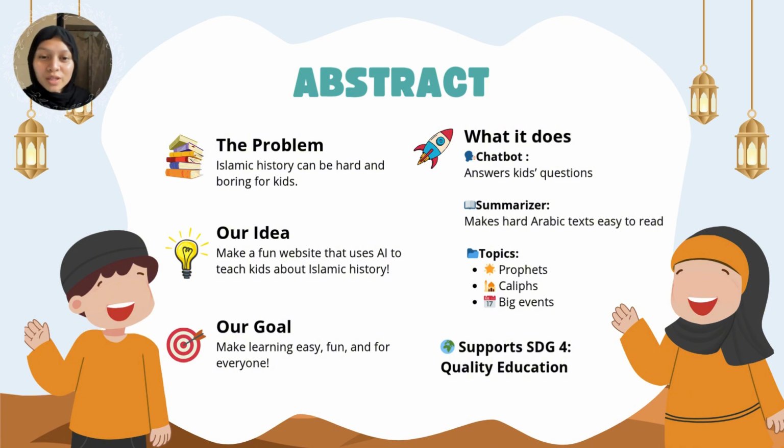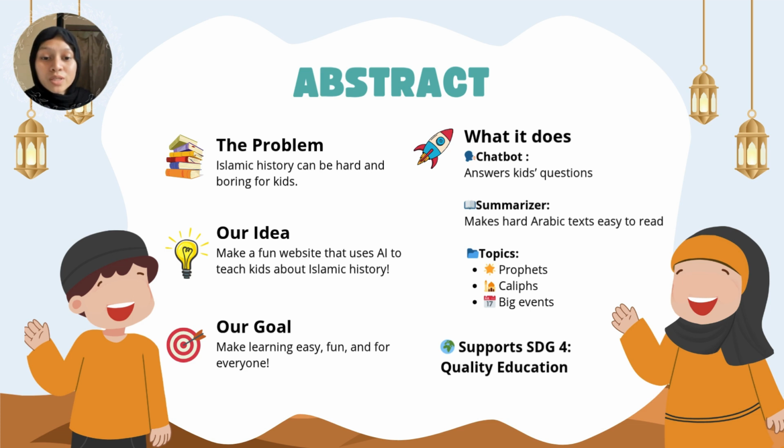So today I would like to share about our project, which is an AI-powered website made to teach children about Islamic history in a fun and simple way. Nowadays, we realize that many kids find history difficult or boring, especially when it involves complex Arabic texts or long stories. So we decided to use AI, which is artificial intelligence, to make learning Islamic history easier and more interesting.